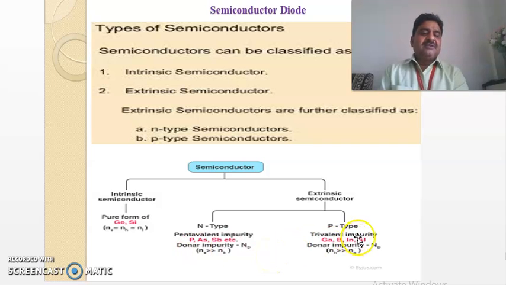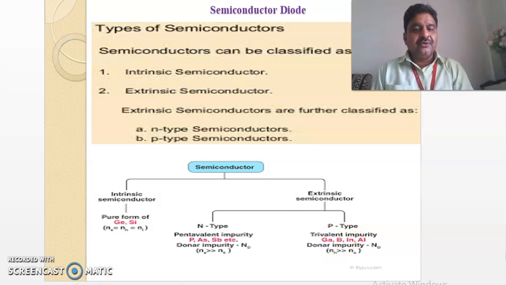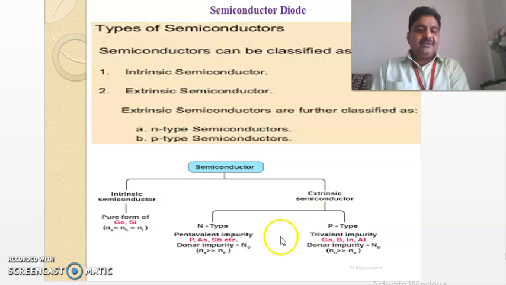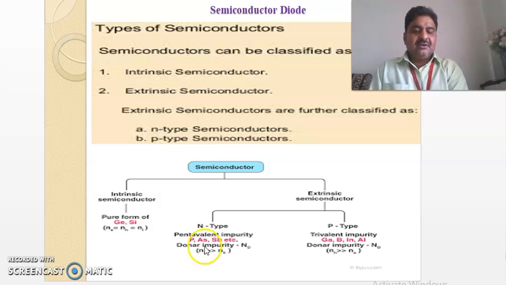And here, in the case of P-type, as I have told you, we are discussing it in a very systematic way. So, extrinsic, two types: N-type, P-type. N-type in the sense pentavalent impurities are added in the semiconductor. We say it is an extrinsic N-type.